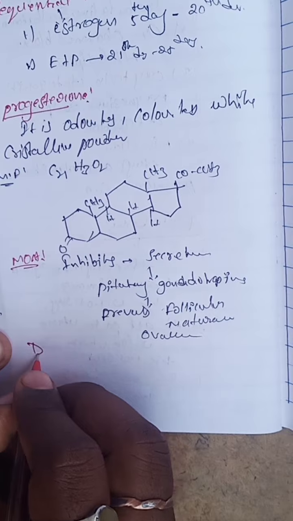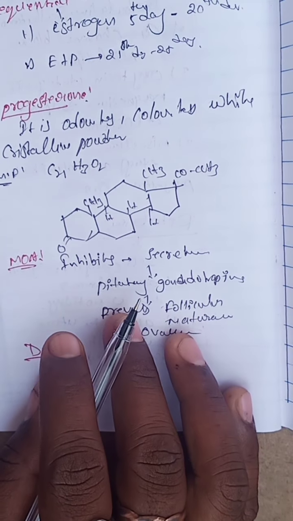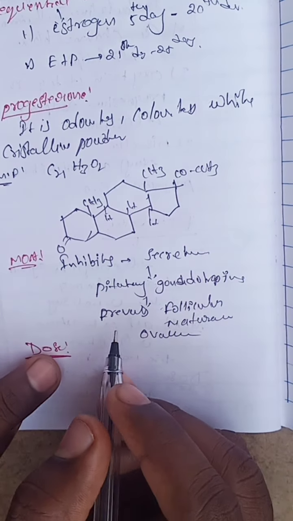And what is the dose of this particular drug? This dose is for premenstrual syndrome.